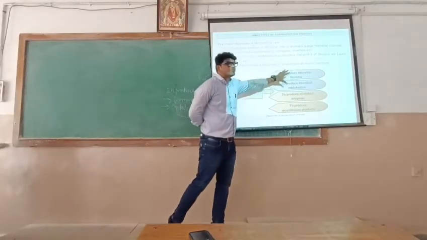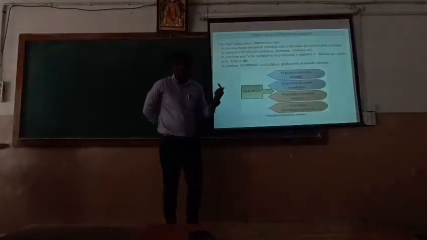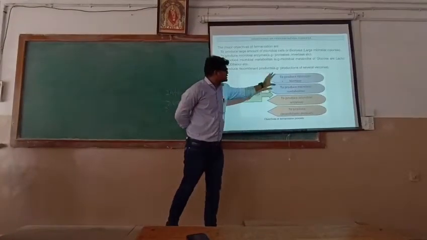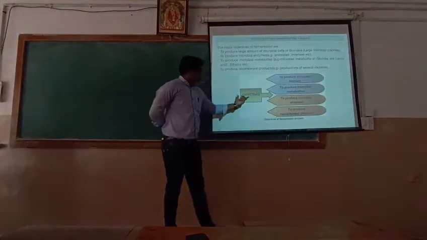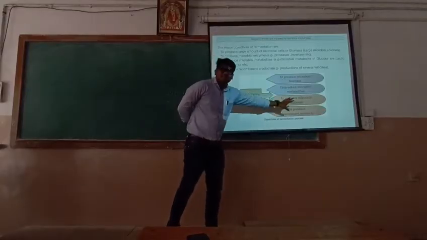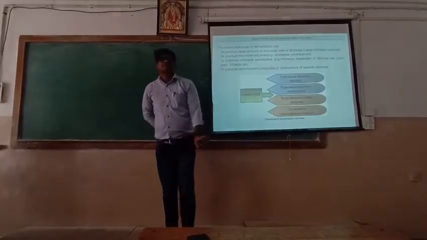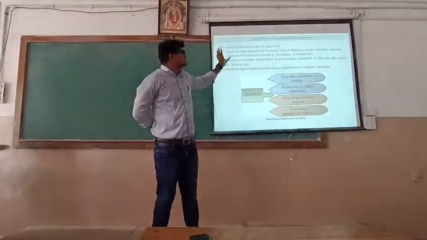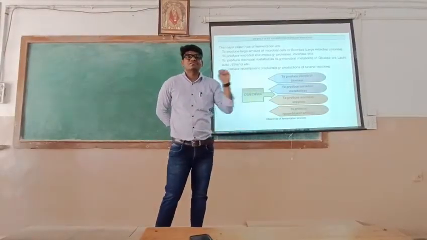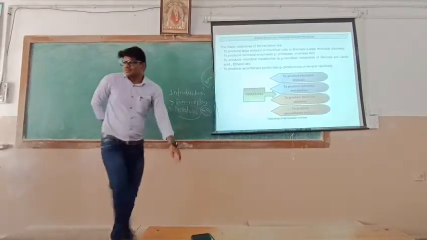First is to produce microbial biomass. Second is to produce microbial metabolites. Third is to produce microbial enzymes. And fourth is to produce the recombinant product. So these are the main objectives of fermentation.